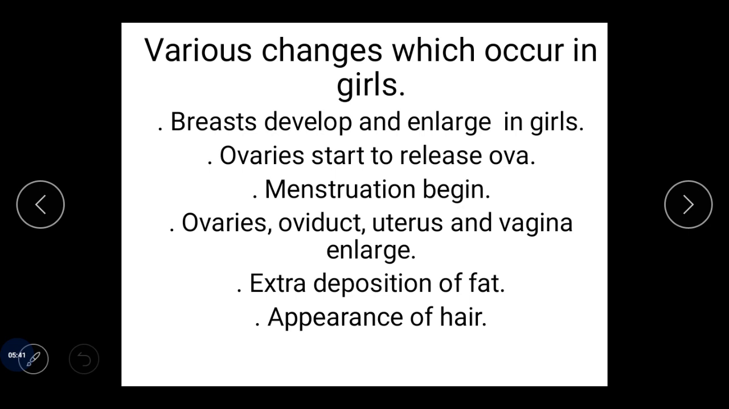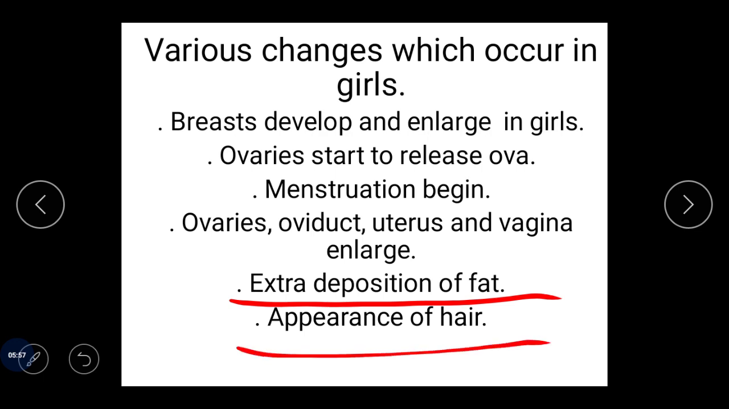These ovaries, oviduct, uterus, and vagina enlarge when the age of puberty starts. And there is extra deposition of fat in the hips and thighs. And appearance of hair, this is also a change that takes place in females, like appearance of hair. Hair means axillary hair and pubic hair, in the armpits and the pubic hair, the regions around the genital regions.